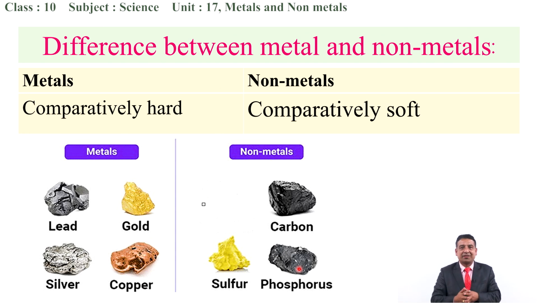So they are soft. But can you break down a rod of iron easily with your bare hands? Impossible, because it is hard. So iron is a metal.